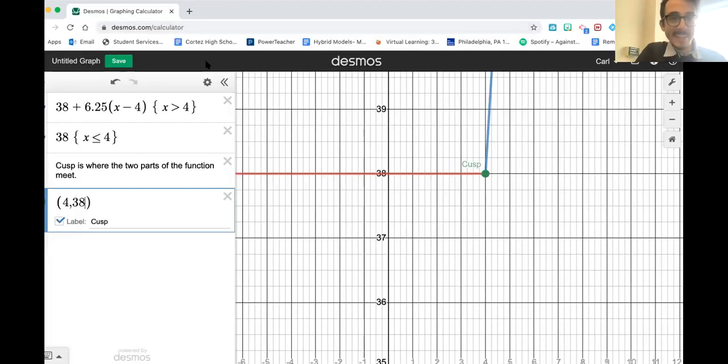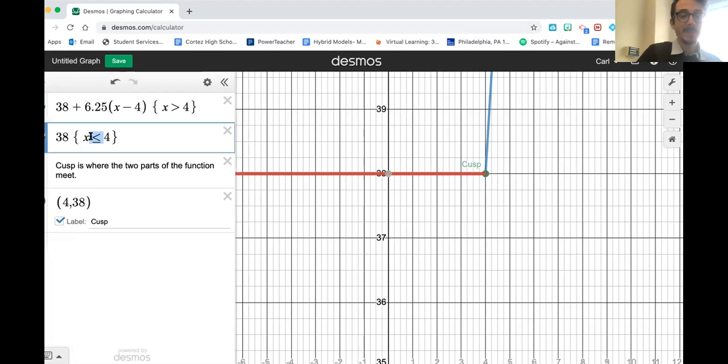Take a moment, try to graph this out. Your graph should look like this. You have these two functions, put them all in Desmos. Again, be careful with the inequalities and how you set those up. You can always type in the inequality, then hit the equal sign, and that'll put that equals line under it. Your cusp in this case should be (4, 38) because it's right where things start to change.